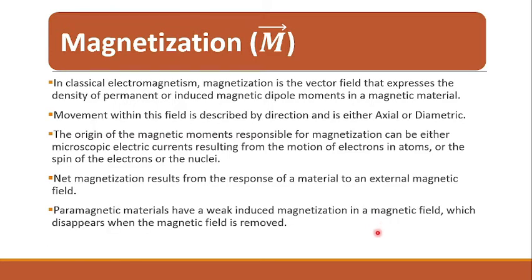Paramagnetic materials have a weak induced magnetization in a magnetic field, which disappears when the magnetic field is removed. In the previous chapter we studied different types of magnetic materials. We studied paramagnetic materials, where they have weak induced magnetization in the magnetic field. This magnetization disappears when the magnetic field is removed, and such materials are called paramagnetic materials.